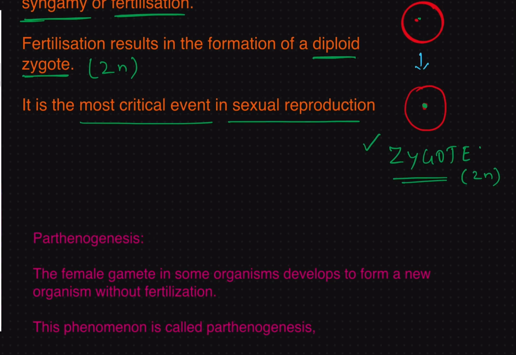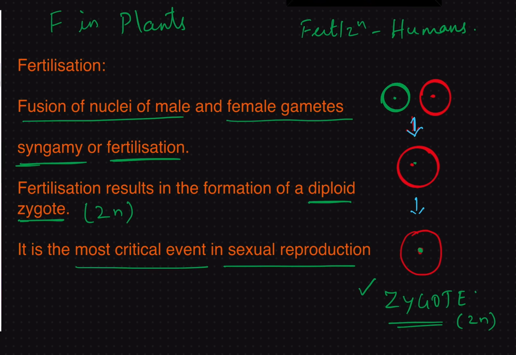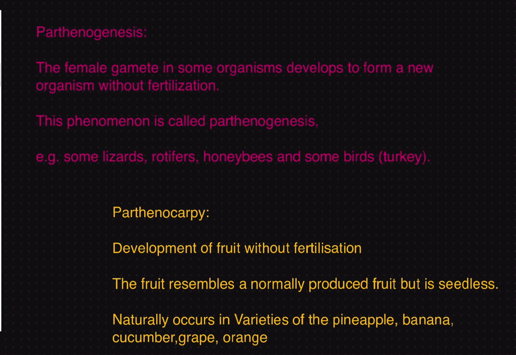Now, having learnt about fertilization, we understood that a new organism is formed only after fertilization. Yes, but there are certain exceptions. In certain animals and plants, even without fertilization, the female gamete directly forms a new organism. Let us see what it is. Now friends, these are the exceptions of fertilization: parthenogenesis in animals and parthenocarpy in plants.